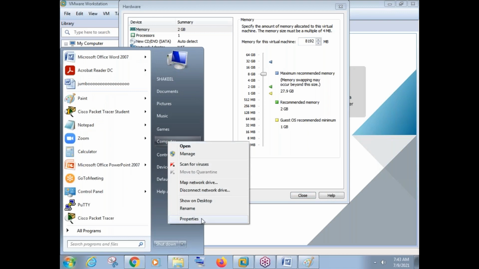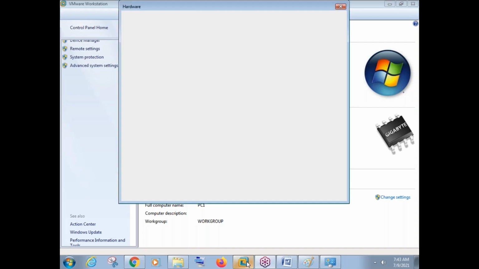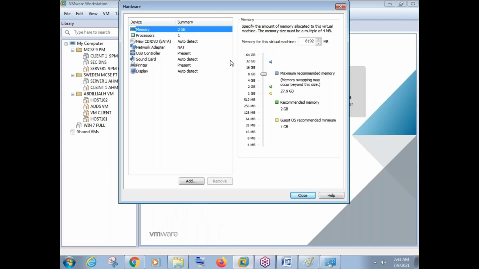If you go to computer properties, we can see the configuration of our machine, how much hardware we have. And you can see clearly in my computer, there is totally 32 GB RAM. So if it is 32 GB RAM, can I go with 8 GB RAM for my virtual machine? Of course, I can go with 8 GB RAM for my virtual machine. Okay, so 32 GB RAM is there. And see, it has now selected 8 GB.